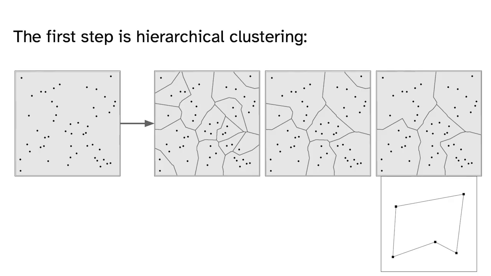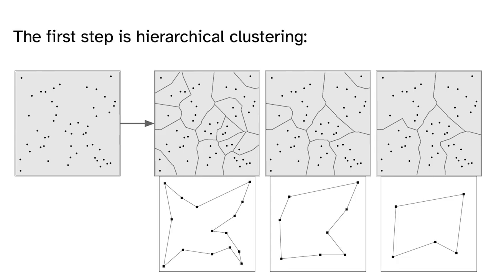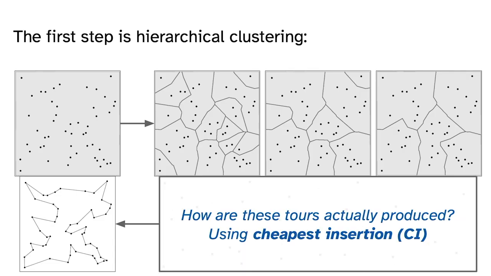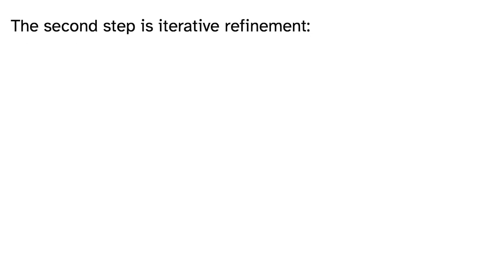The tour is really easy to build just using cheapest insertion. And you start building the subclusters of the tour on and on until you reach a fully built tour back at the finest side of the pyramid. So how are these tours actually produced, these subtours? Well, we're using the cheapest insertion heuristic. And this cheapest insertion heuristic is the second step of the pyramid model, in which we're iteratively refining how the tour is being built. Right?